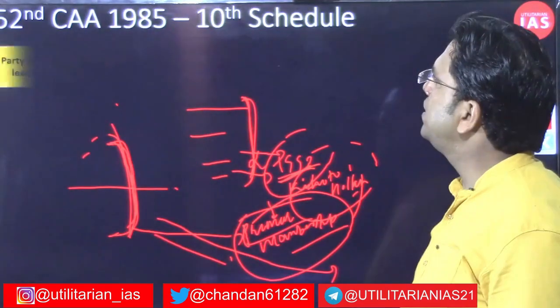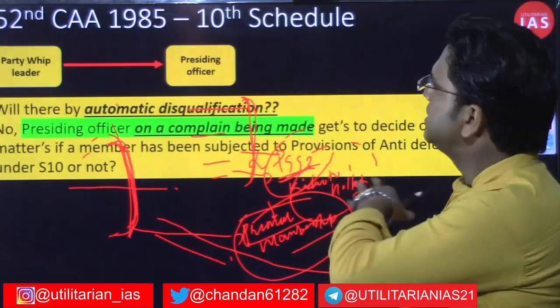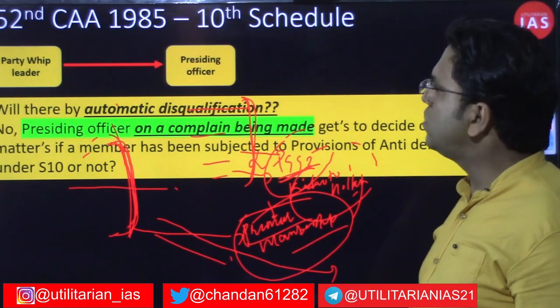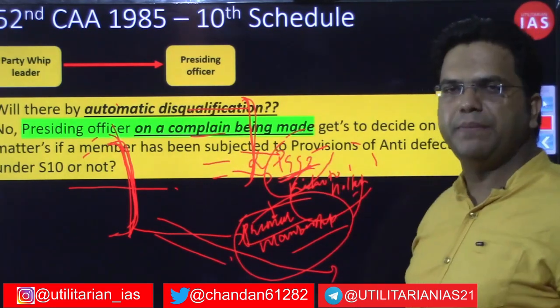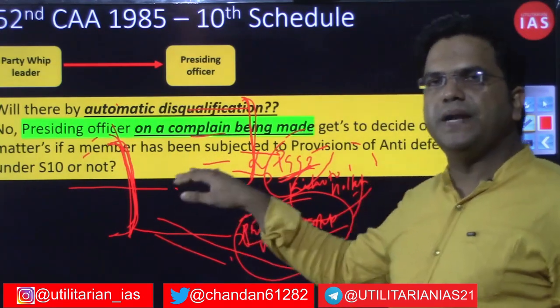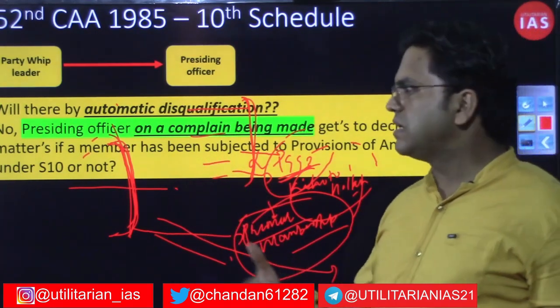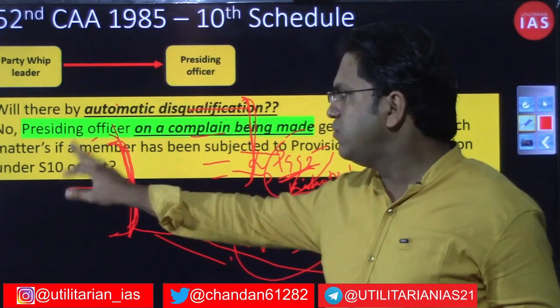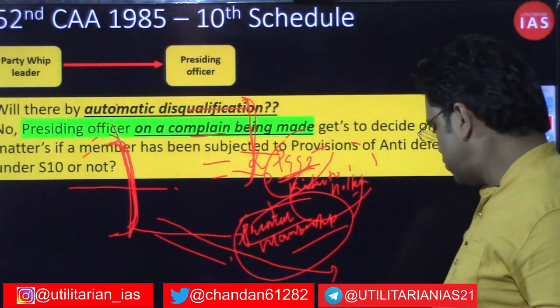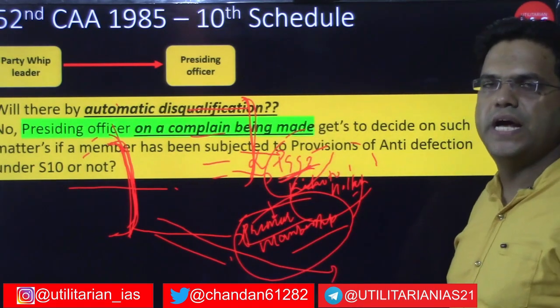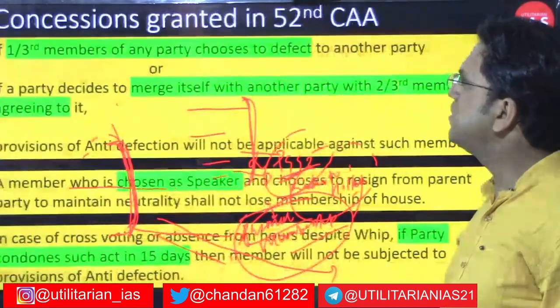Now, see, this is the process, this is how they are suspended. This point we already covered: there will be no automatic disqualification, rather on a complaint being made, the presiding officer of that particular house will decide whether a member stands on the provisions mentioned in Schedule 10 or not, right. So that is the process. The party whip will approach the presiding officer and then the presiding officer will initiate the procedure.